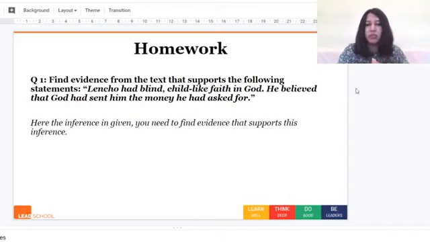This type of question you saw in your unseen passage, where I showed you how we need to find evidence from the text which proves a statement. Here is a statement that I have written, and you need to find evidence from the text which will support it. The inference that we needed to make in the previous question is already given here, and your role for this homework is to find evidence which will support this inference. So please note down this question for homework.